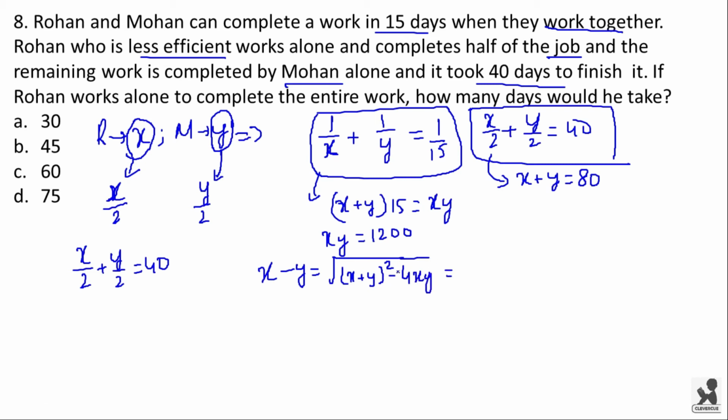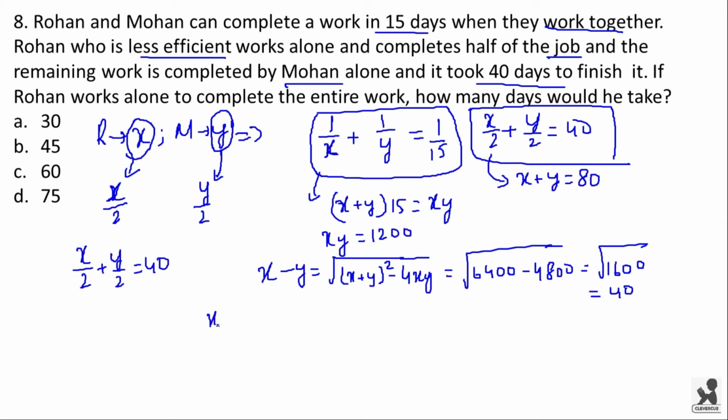(X plus y) whole square is 80 square, that is 6400, minus 4xy is 1200 into 4, that is 4800, which is equal to under root 1600, which is equal to 40.